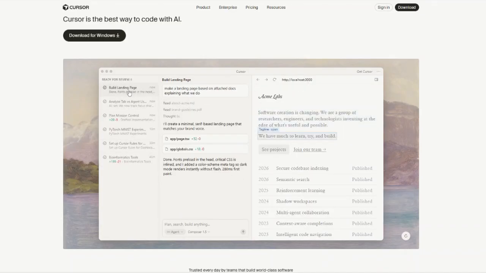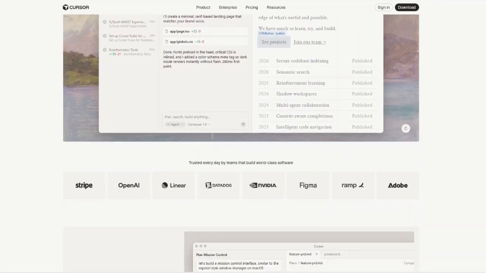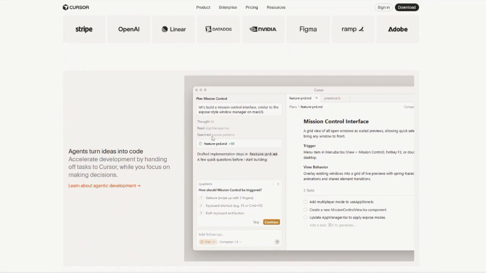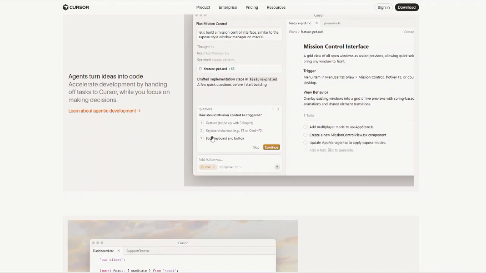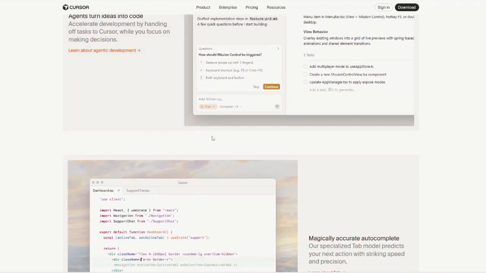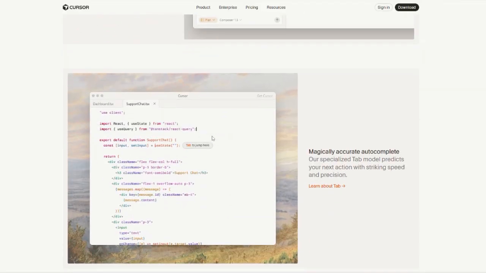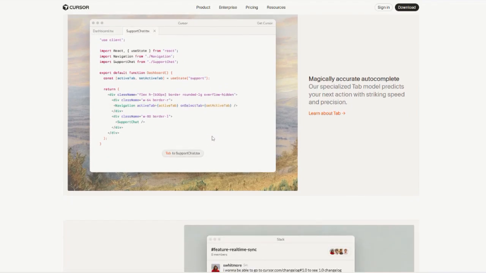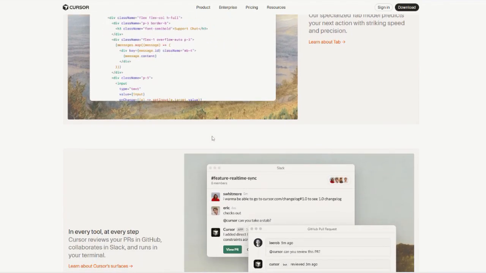With the help of AI, of course. Cursor's strength is that it understands your code base, it suggests multi-line edits, and predicts where you're going next. It even lets you use natural language commands like refactor this module or add authentication support. It also supports multiple large models, so you can choose which AI powers your coding help.